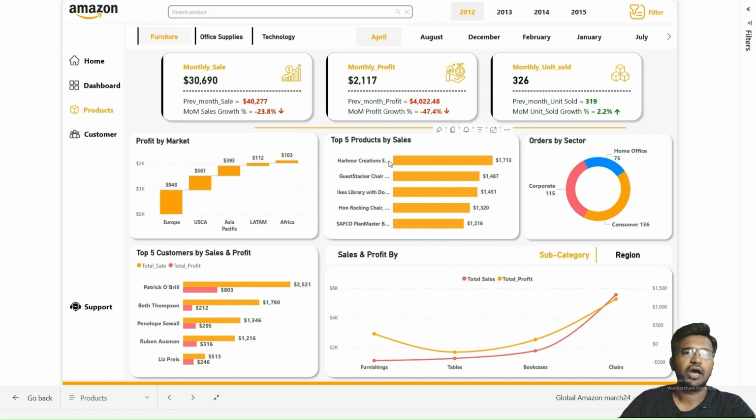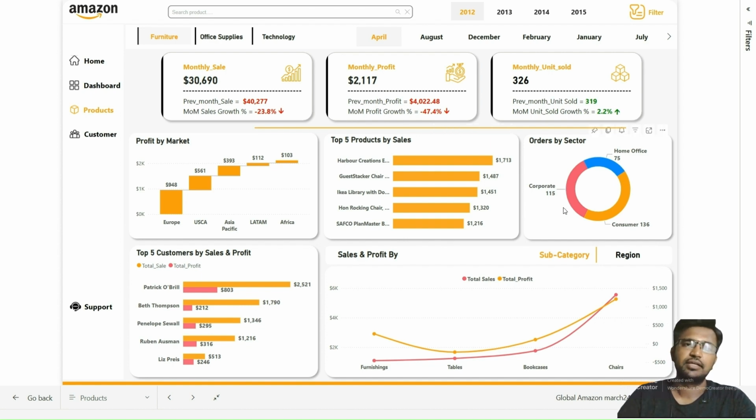One is the Harbor Creation Executive Desk, which is the highest selling product. The next one is the Guest Tech Chair, the second top selling item. The third one is the IKEA Library with the doors, which is the third best seller. And the fourth one is the Horn Rocking Chair, and the fifth one is the Sapco Planmaster Boards, which is the fifth top selling product.